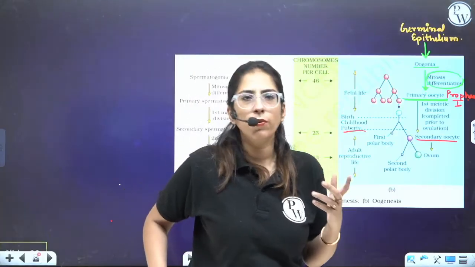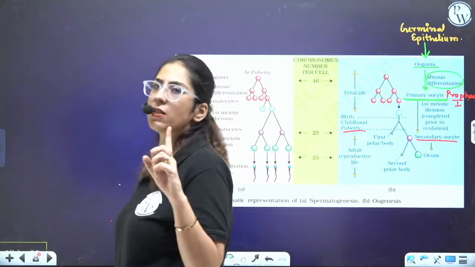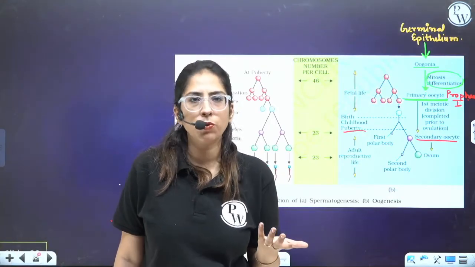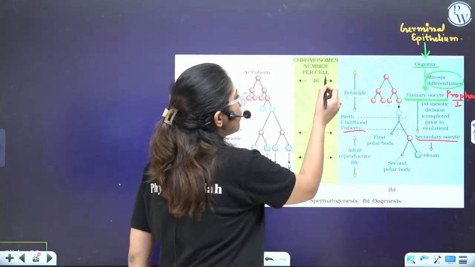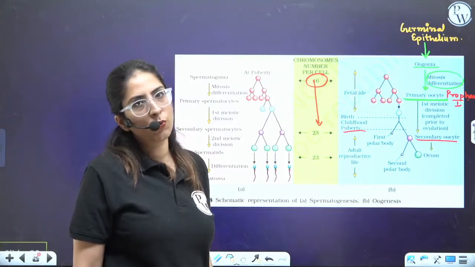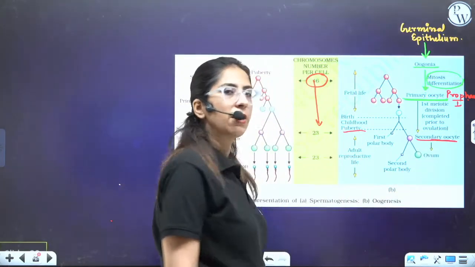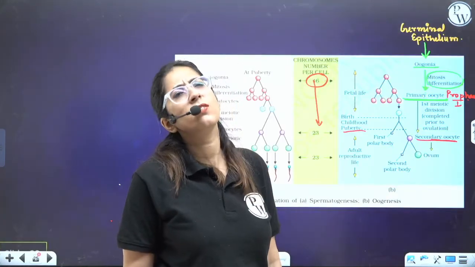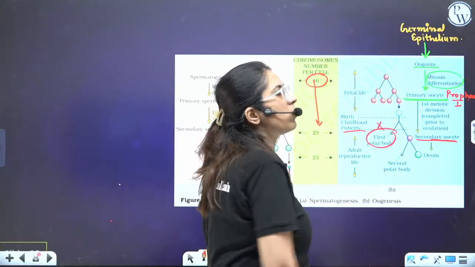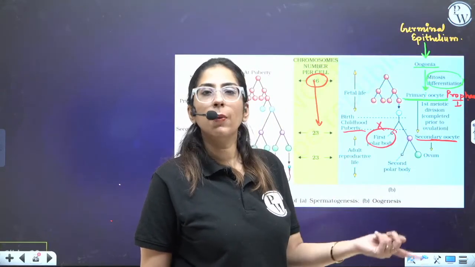So meiosis 1, if you remember, when meiosis occurs in one cell, the first division is a reductional division, right? So the number of chromosomes will be reduced to half. Initially it was 46, and it will be reduced to 23. So what we get is 2 cells. One is a bigger cell, which is a secondary oocyte containing most of the cytoplasm. The other is a small cell, just a nucleus, termed the first polar body, which is of no use to us.